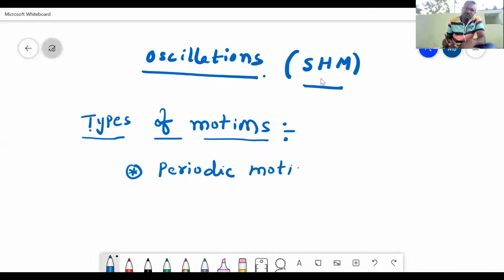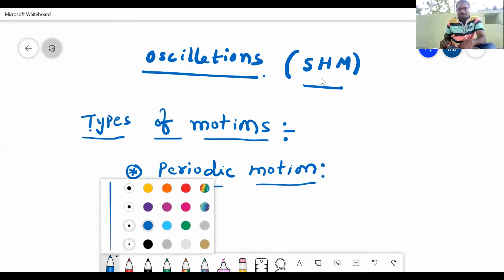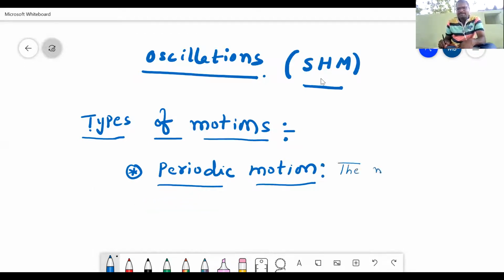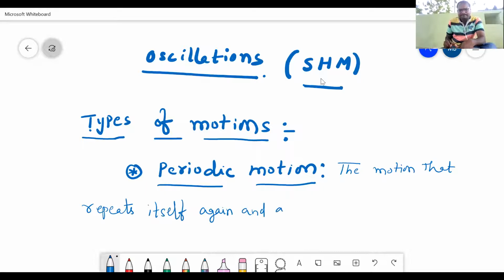What is a periodic motion? It is the motion that repeats itself again and again over a time interval.